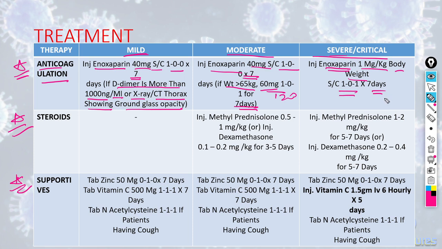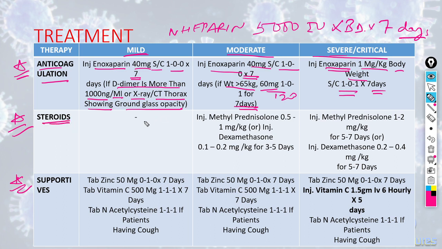In all three cases, we have to give the anticoagulation for 7 days. The alternative for enoxaparin is, if the low molecular weight heparin is not present, then we can also give IV heparin 5000 international units BD for 7 days.